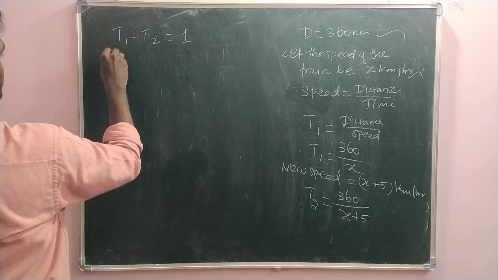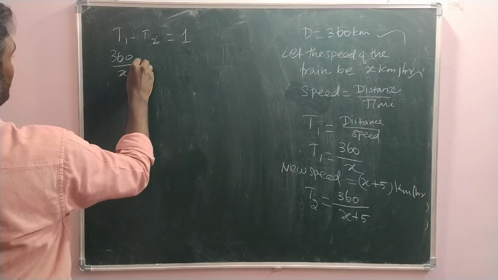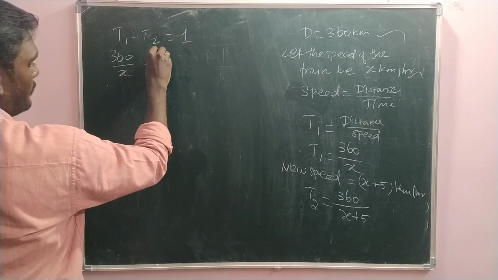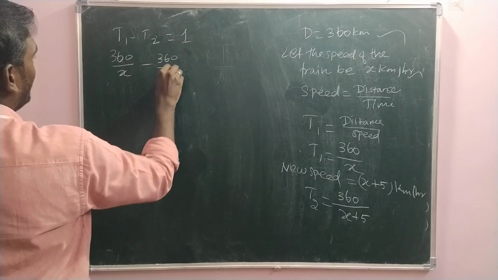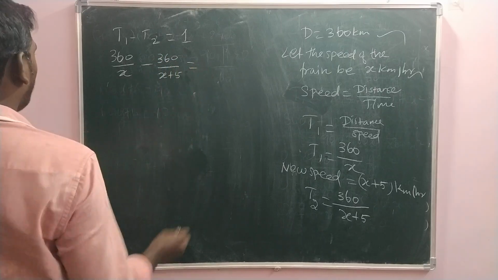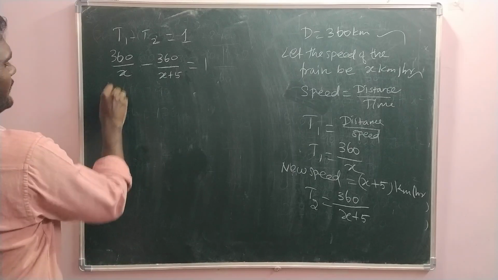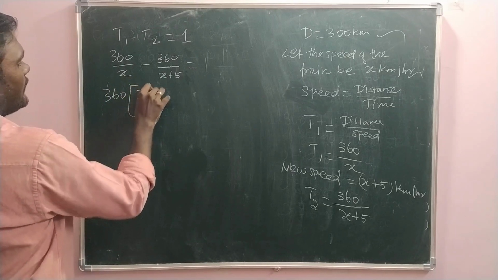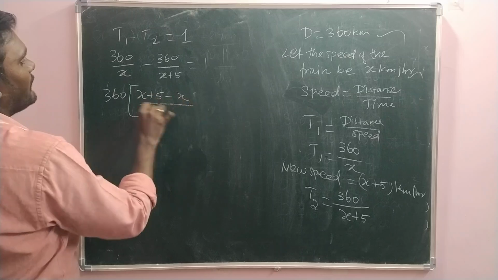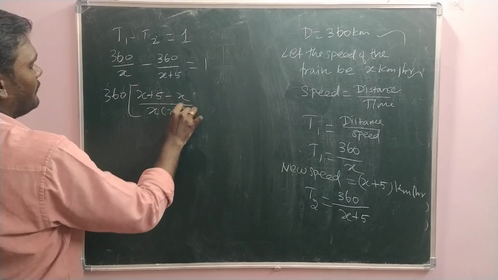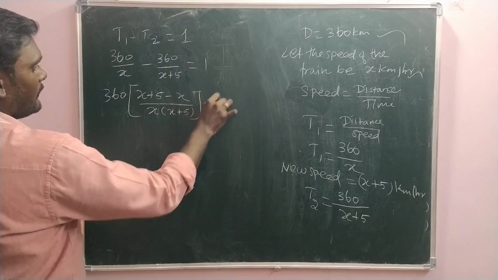T1 is what? 360 by x. T2 is 360 by x plus 5, equals 1. And then cross multiply and simplify. Take 360 as common. You get x plus 5 minus x by x into x plus 5 equals 1.